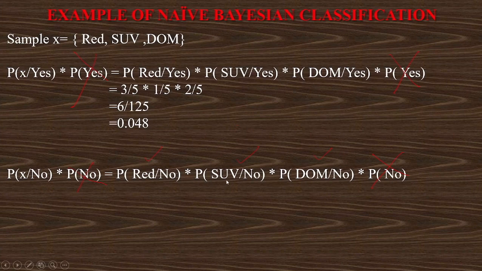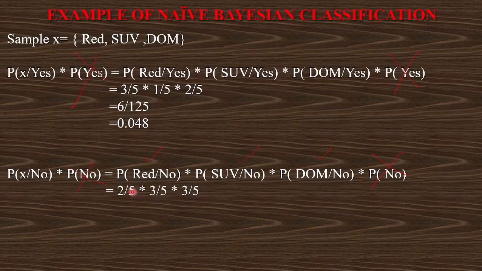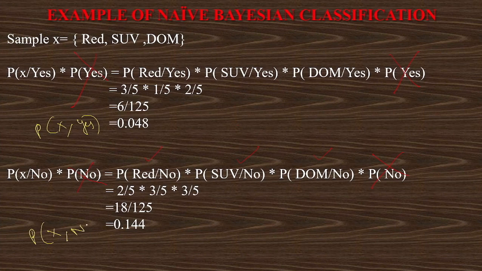We have already got the probabilities of these. So what is red given no, SUV given no, and domestic given no? Red given no is 2 by 5, SUV given no is 3 by 5, and domestic given no is 3 by 5. So 2 by 5 into 3 by 5 into 3 by 5. If I multiply all these, I'll get 18 by 125. If I convert it into decimal, I'll get 0.144. So now I got the probability of a red color SUV car which is domestic and stolen, and the probability of a red color SUV car which is domestic and not stolen.